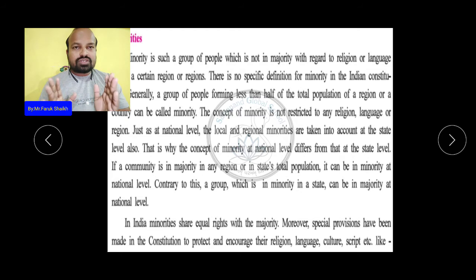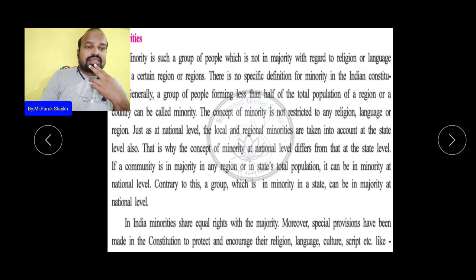Got it? What I'm trying to say? Like the example of the Sikhs: at the national level, Sikhs are in the minority, but if we look at the Punjab state only, Sikhs are in the majority. So the concept of minority at the national level differs from that at the state level. A community which is in the majority in a region or state can be in the minority at the national level. Contrary to this, a group which is a minority in a state can be in the majority at the national level.